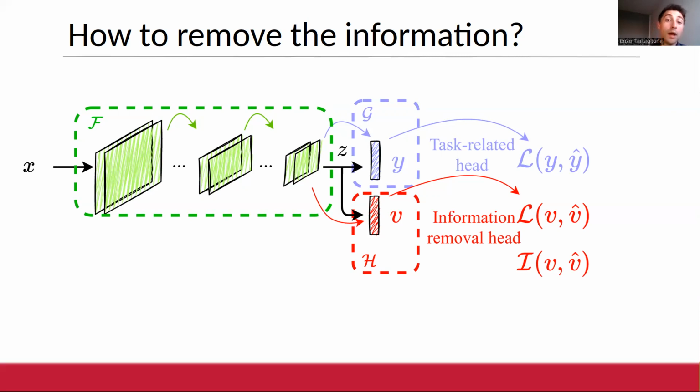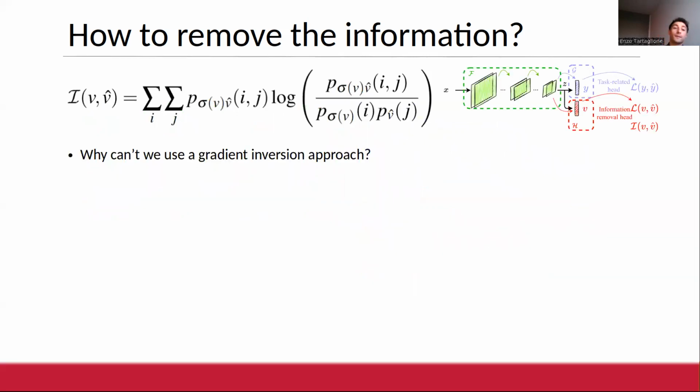Namely, we know how much the information removal head is being wrong with respect to the extraction of the private information. And of course, we use the mutual information formula, which is quite standard. We use a smoothened version of it, in which, as extracted information, we use a softmax from H. And as ground truth, we simply use a frequency-based estimation.